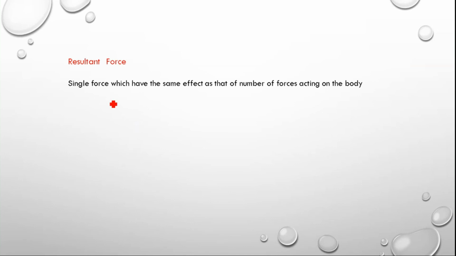Then that single force is called the resultant force. You can say the definition: a single force which has the same effect as that of the number of forces acting on the body.